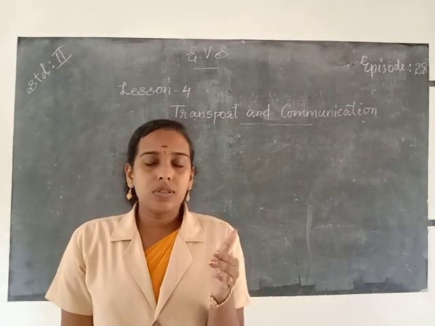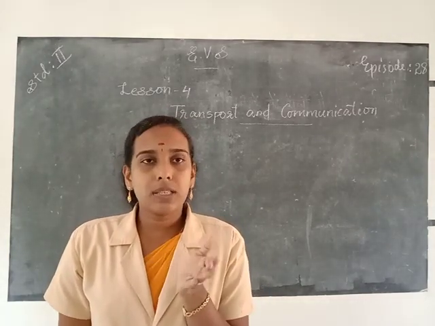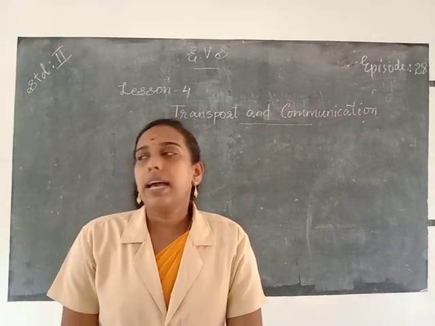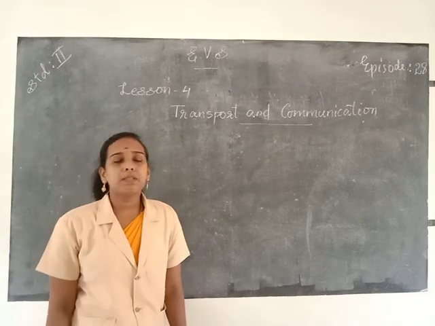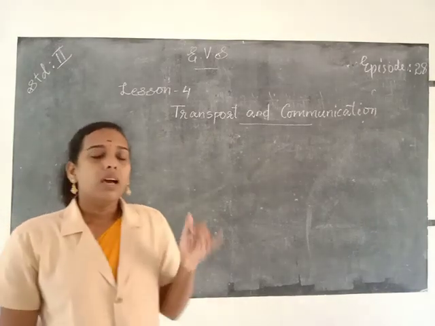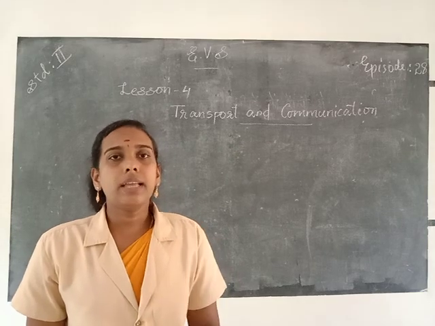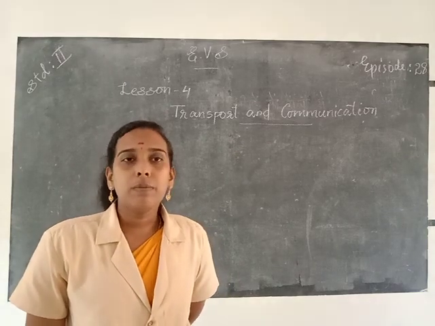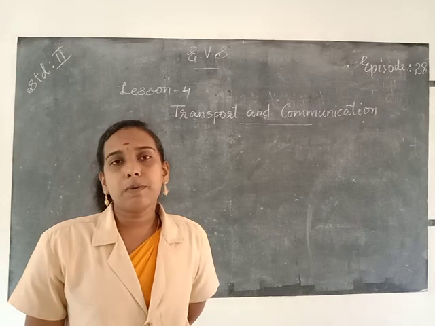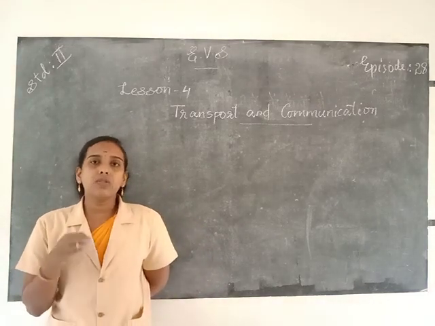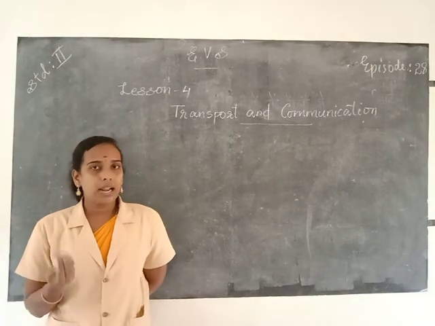Movement of goods and people from one place to another is called transportation. And which are the three main means of transportation? Land transportation, water transportation and air transportation. What do you mean by land transportation? Land transport means the vehicles that help us to travel on roads are called land transport.